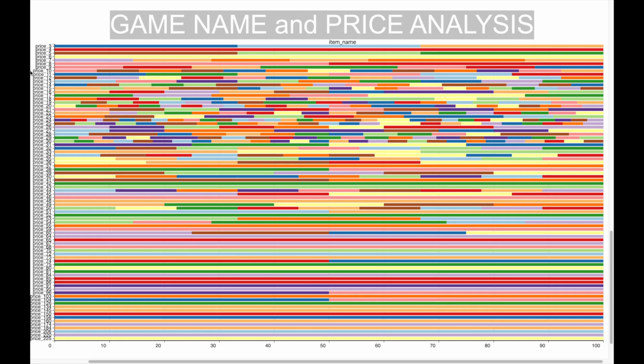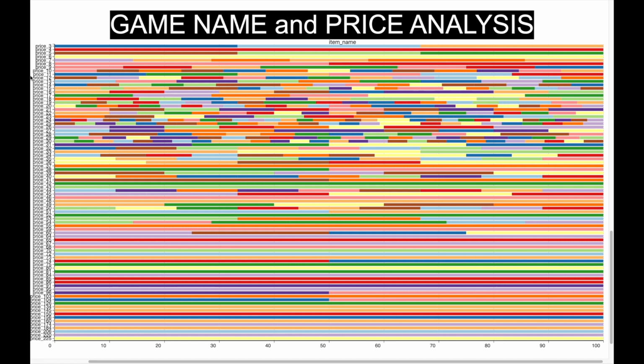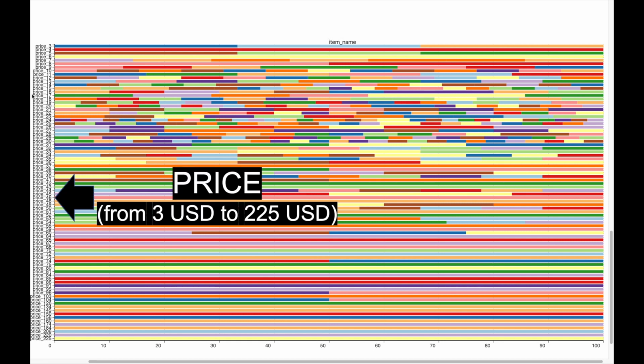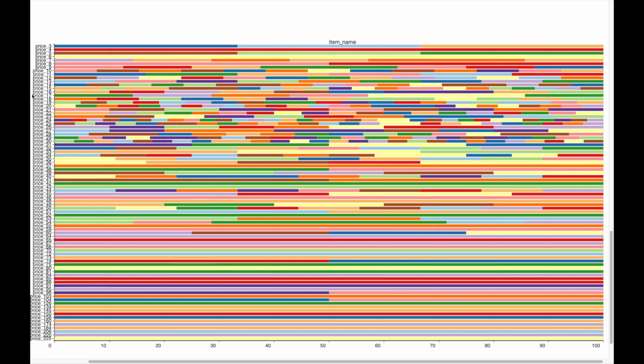Let us now explore the data to understand it better. Here is a visualization of the name of the game and the price. On the y-axis, you have the price of the game, which ranges from $3 to $225, and each bar here represents a game. You'll see that at low prices there are many games, while at high prices there are few games. We can hover over this visual and see the names of some games.